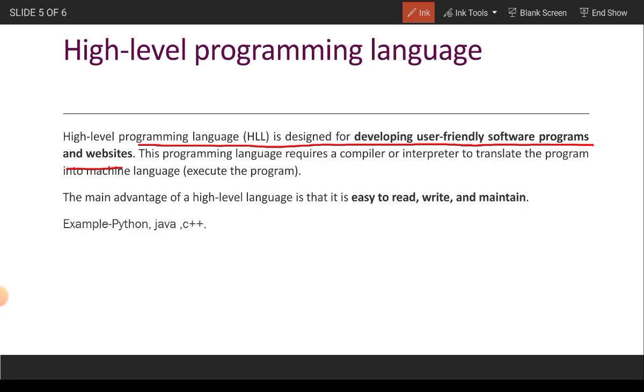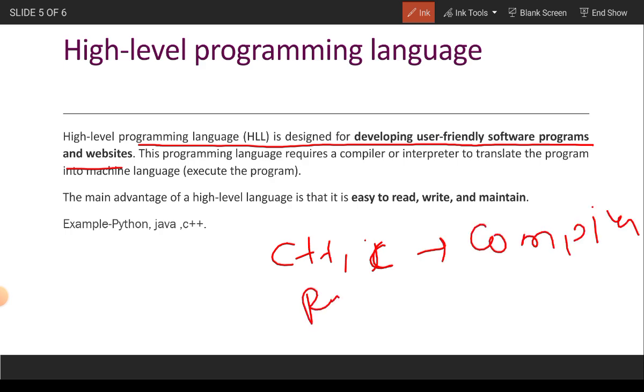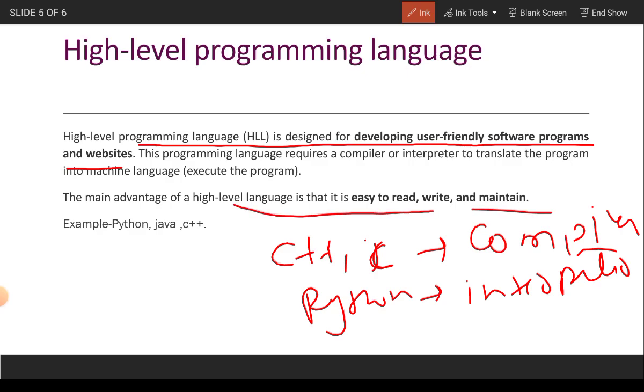For languages like C++ we use a compiler, but for a language like Python we use an interpreter to translate the program into machine language. The main advantage of high-level language is that it is easy to read, write, and maintain. Examples are Python, C, C++. It can easily be understood by developers.